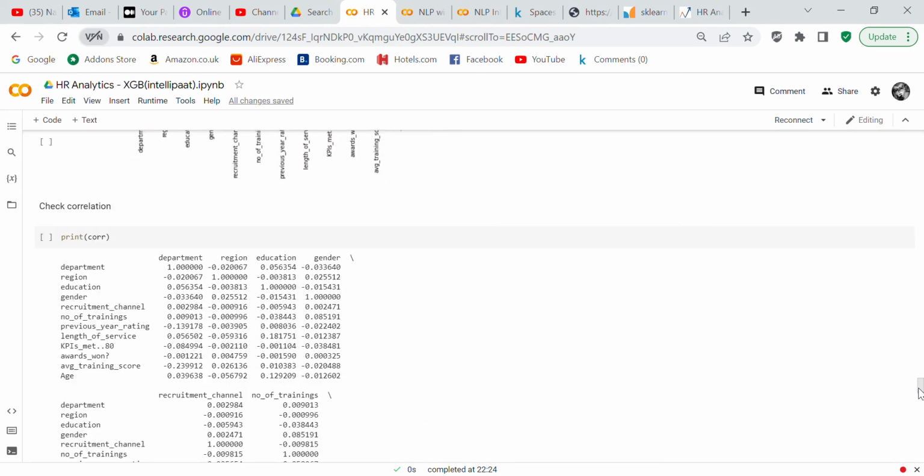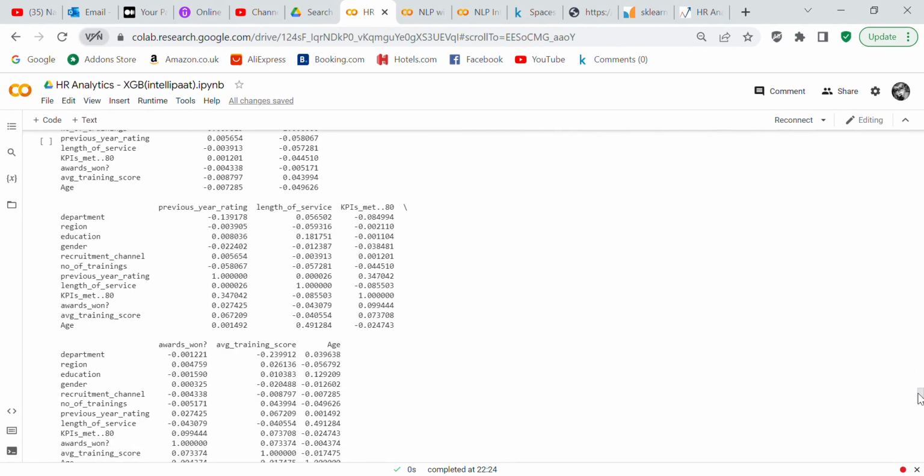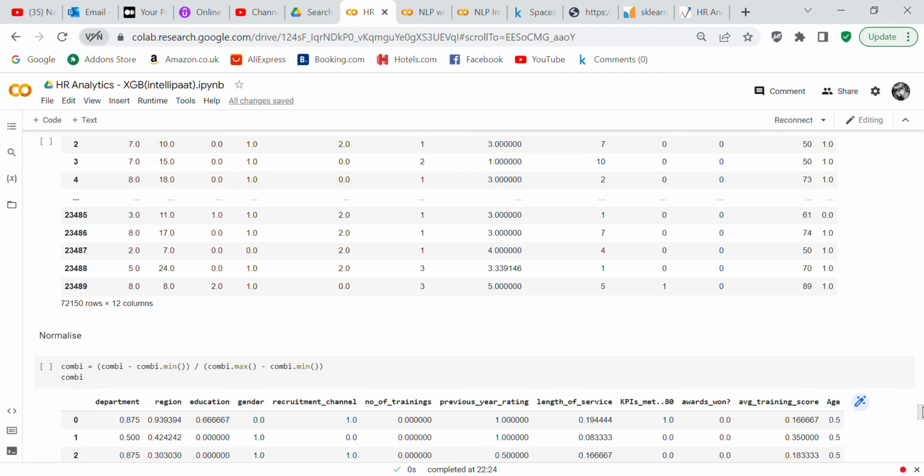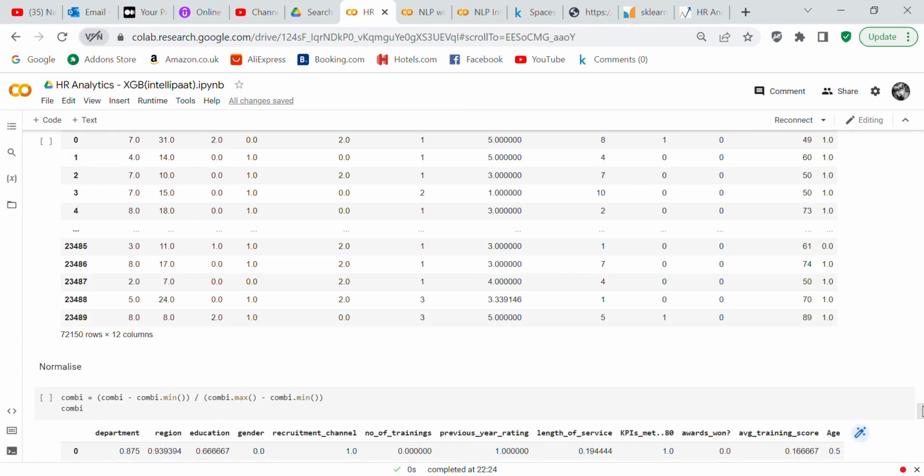So we got our correlation, so you can see numerically how the different columns are correlated with each other, if that's what you're interested in. If you are really into analysis, then you can see the correlation. Now what we've done in this bit of code is remove columns with a high correlation of greater than or equal to 90%, but in this particular data set there were no columns that had a high correlation, so no columns were deleted.